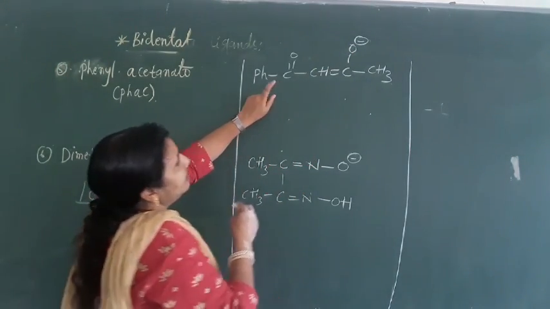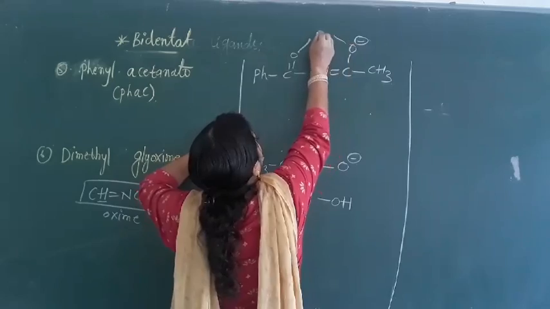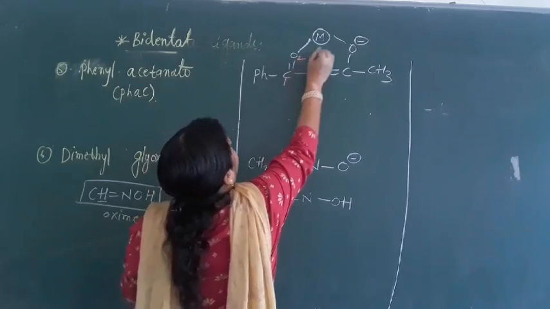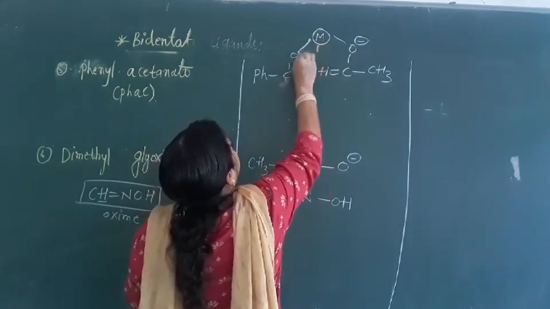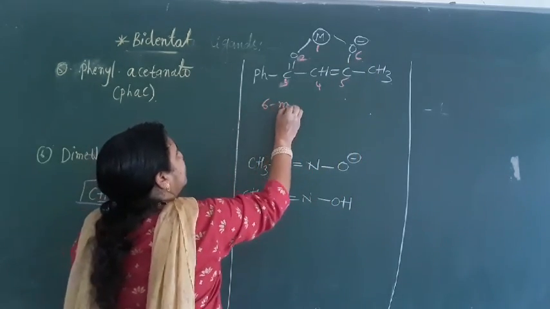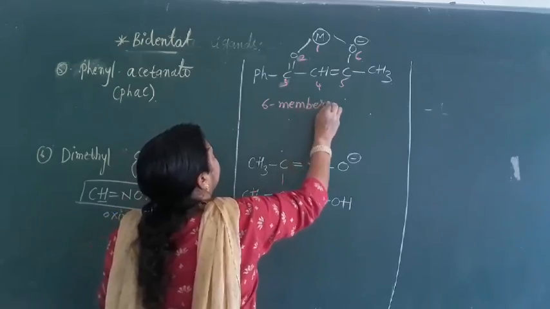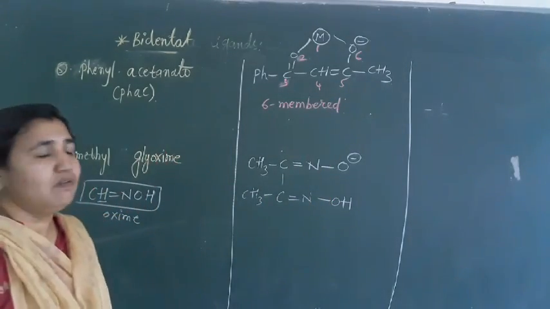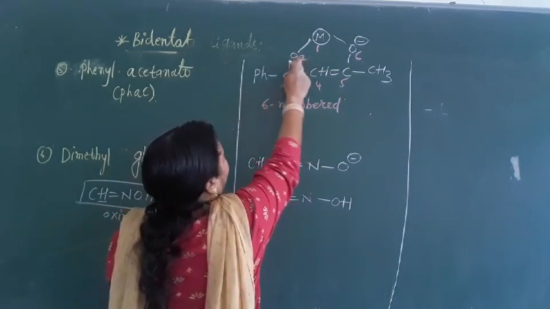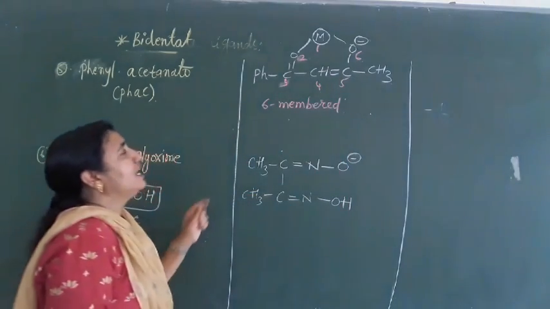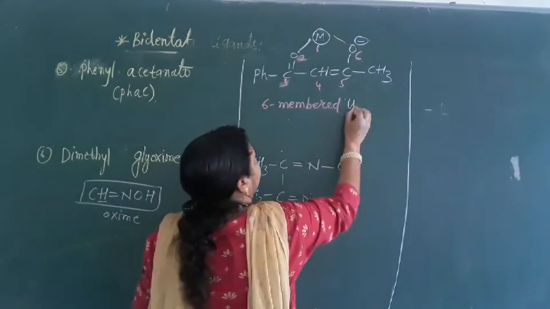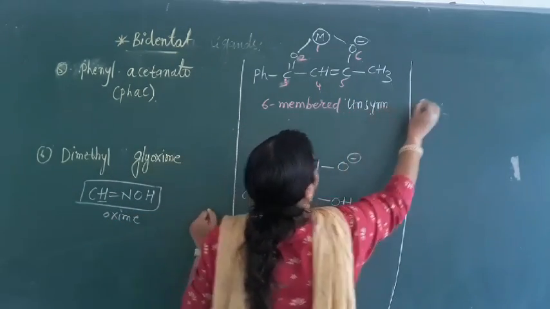So here also, how many member ring here? If you come here and here, this is a 6 member ring only. Okay, 1, 2, or from the metal, 1, 2, 3, 4, 5, 6. How many member ring here? 6 member ring here, and is it symmetrical or unsymmetrical? This is unsymmetrical. What is this one? Unsymmetrical. If you cut from here, here we have Ph C double bond O, and here we have CH3CO minus here. So we are not getting the same here. So that's why it is unsymmetrical.